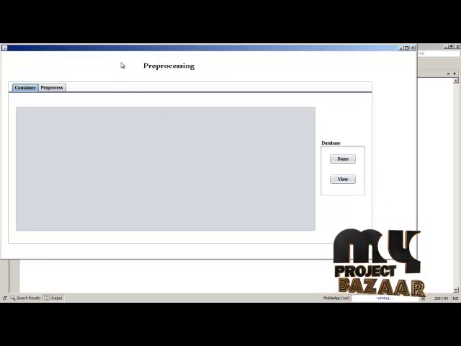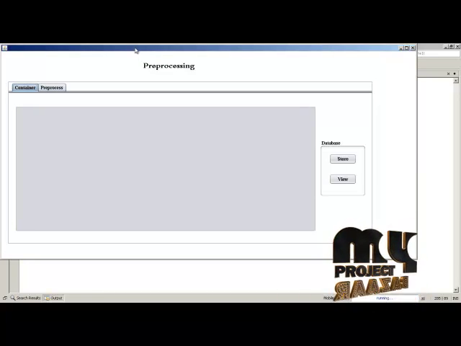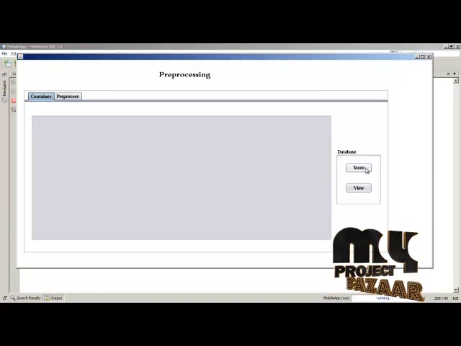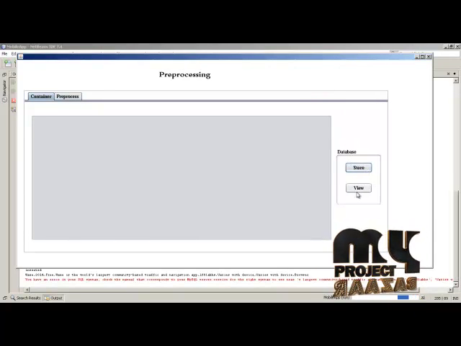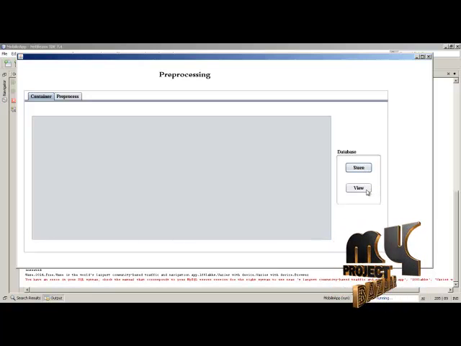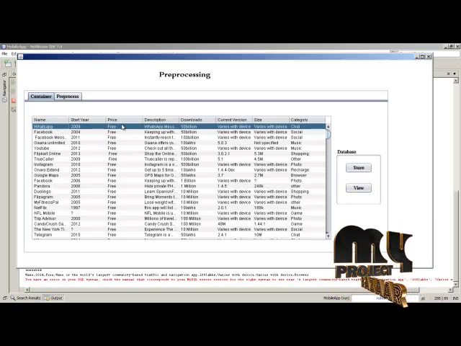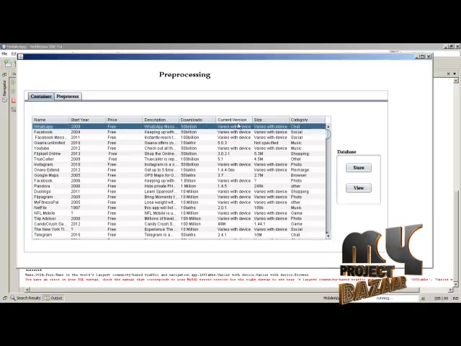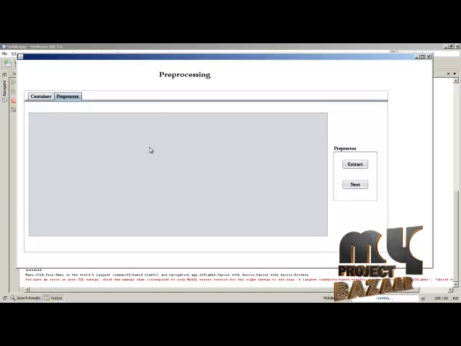Next we have to pre-process the data. The collected data is pre-processed here. Here we are going to load the data into the database. Here the data is stored in the database. Next we are going to view the stored data. Here it is the name and the start date, price, description, downloads, current version and size, and which comes under the category. Next we are going to pre-process the collected data.